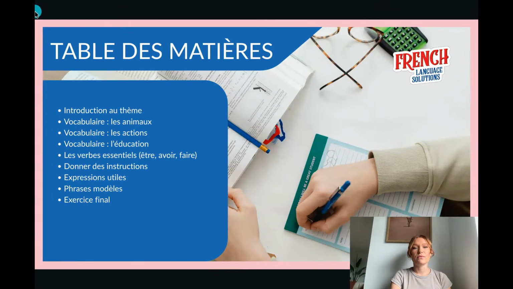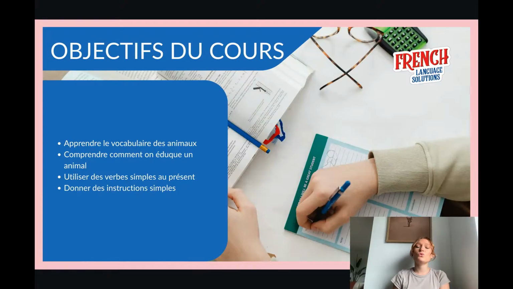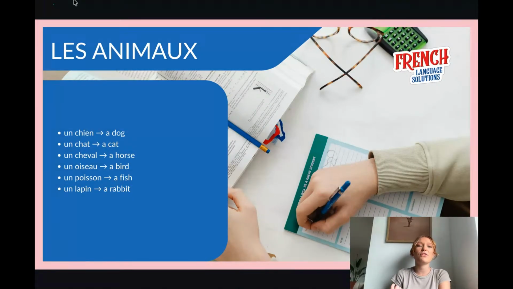Let's start right now. First, objectif du cours. That means goals of this class. Apprendre le vocabulaire des animaux. Learn the vocabulary of the animals. Comprendre comment on éduque un animal. That means here to understand how we train an animal. Utiliser des verbes simples au présent. Use simple, easy verbs, present tense. Donner des instructions simples. Give some simple instructions. Okay, let's start right now with the first part, which is vocabulary of the animals.